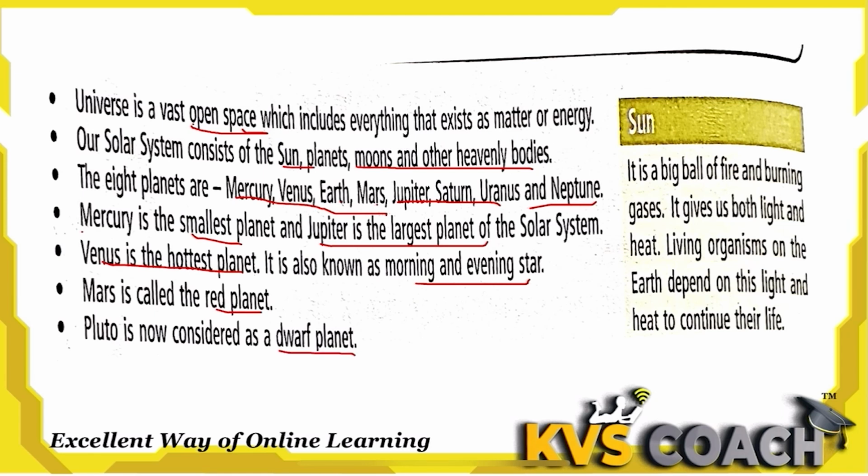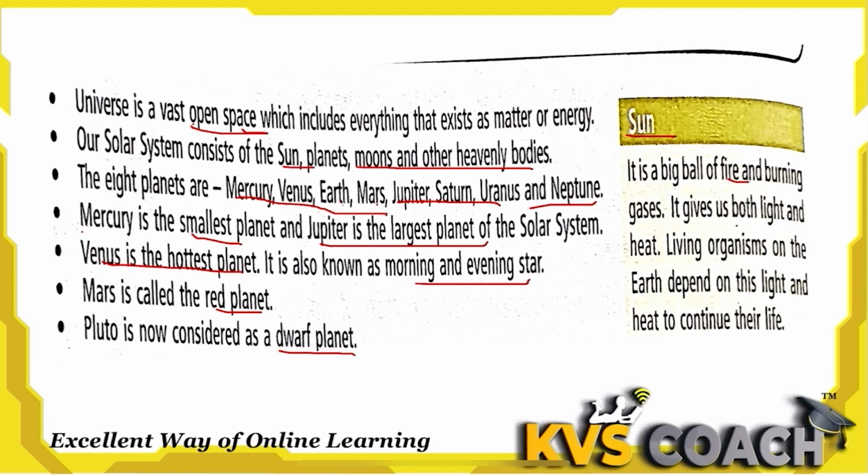Pluto is called a dwarf planet. Pluto is not included in the 8 planet names, but it is the 9th planet by name, a dwarf planet. This is not included in the solar planet system, but it is part of our universe and it is a heavenly body. It was also considered a planet, but it does not fulfill all the properties of a planet. That's why it is out of the planet series.